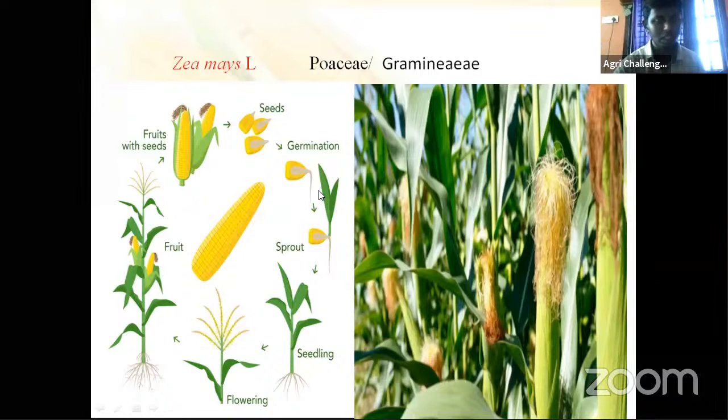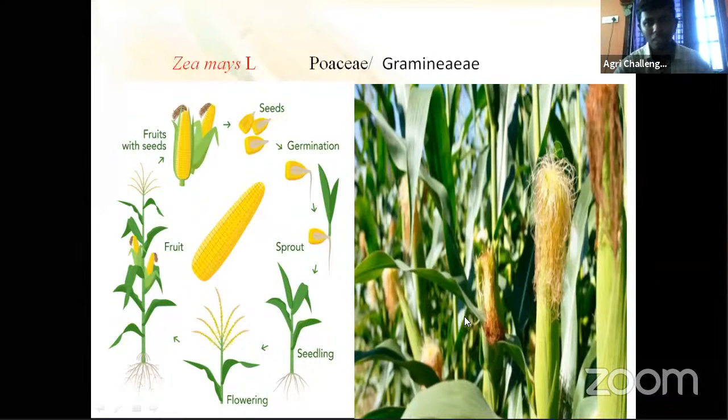Poaceae, Gramineae: all grass plants or grass-like plants. All your cereals and millets come under the Poaceae and Gramineae family. And the scientific name of this maize crop is Zea mays. Here we can observe in this pictorial image how the maize plant looks.